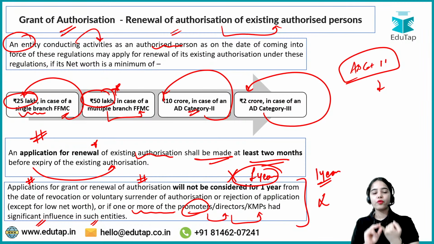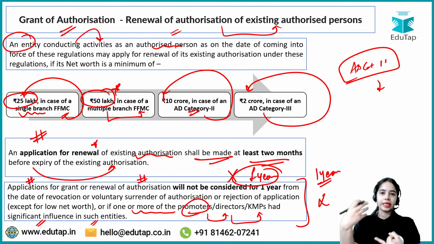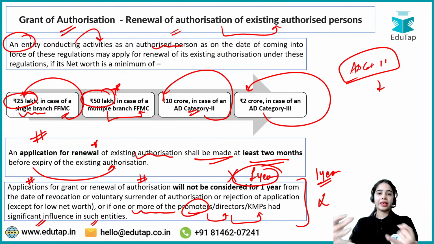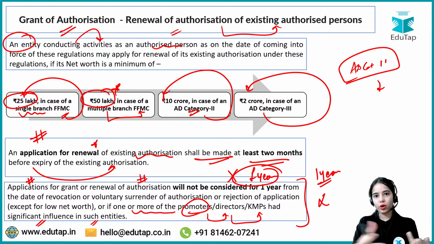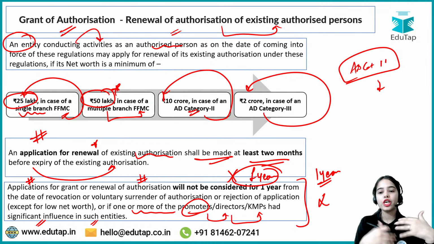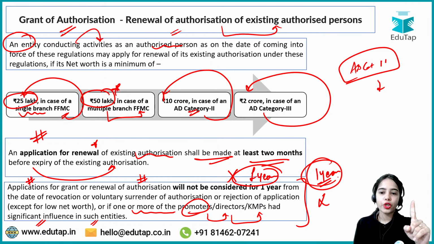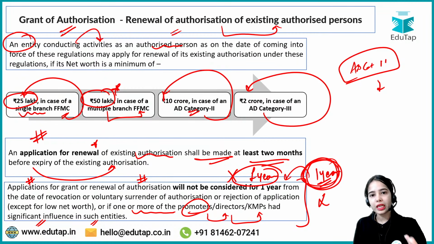So if you have voluntarily surrendered your authorization, if RBI has revoked your license or authorization, or if there are key managerial persons that have too much influence in the entity, then for 1 year your new application will not be considered by the RBI, because RBI is saying that you voluntarily surrendered the authorization or your license was revoked. So here a 1-year cool down period is provided.